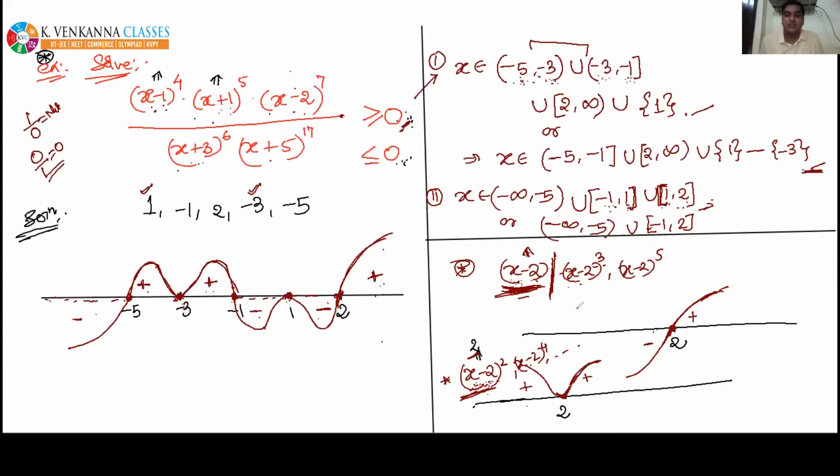But here, if I combine minus 1 to 1 union 1 to 2, and after combining, I am writing minus 1 to 2, I will not subtract this 1 because 1 is in the answer. See, closed bracket, 1 is present in the answer. We have to take 1 in our answer. That's why we will not subtract 1. That is the reason.